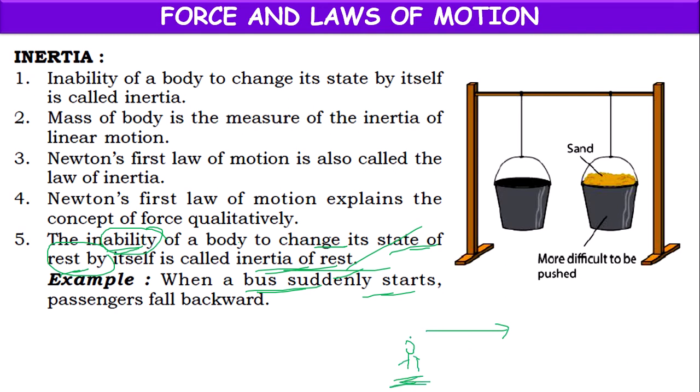So that's why there will be a slight fall backward. So if the bus moves suddenly forward, you may fall slightly backward to keep your state of inertia of rest. That is, the inability of your body to change its state of rest is called inertia of rest.